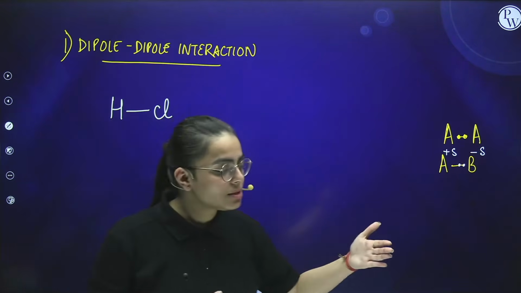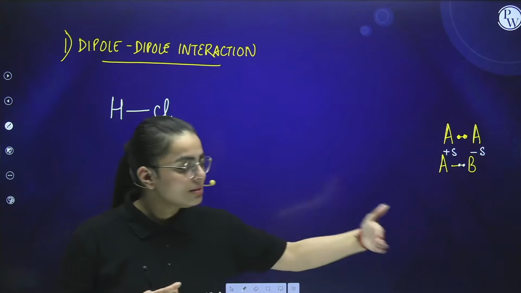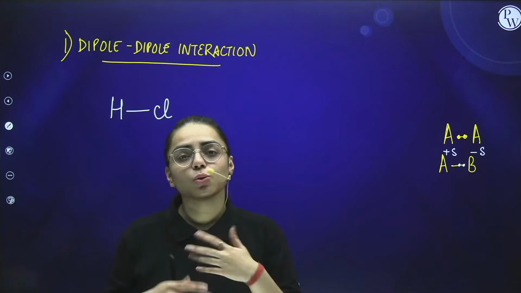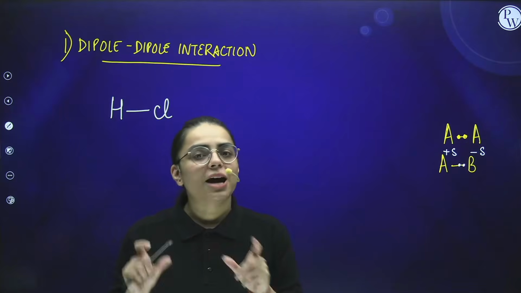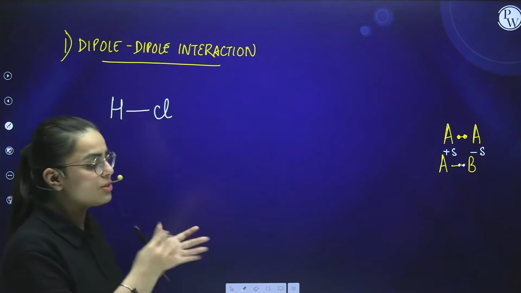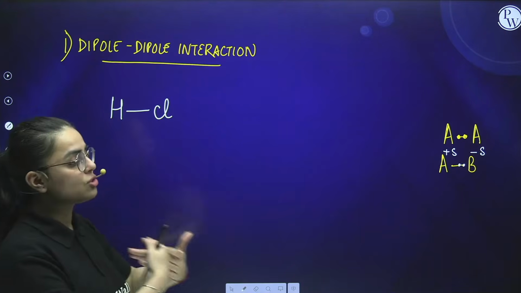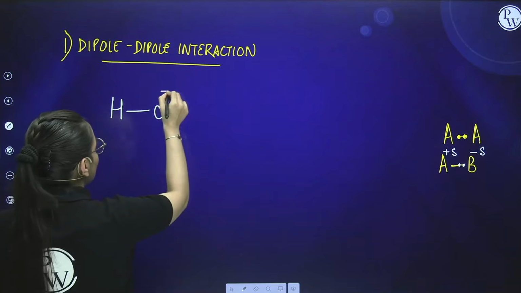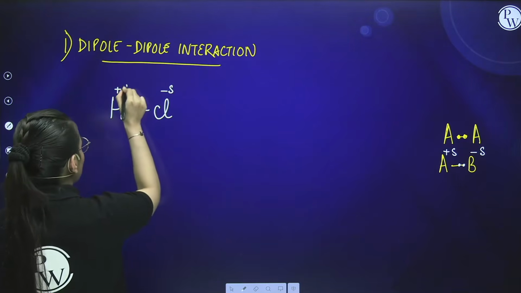That means there is a shift of electrons towards chlorine. There is a pull of electrons towards chlorine, and chlorine will acquire which charge? Partial negative. And hydrogen will acquire which charge? Partial positive, because hydrogen is now electron deficient. Electrons are moving away from hydrogen, right? So chlorine will acquire partial negative and hydrogen will acquire partial positive.